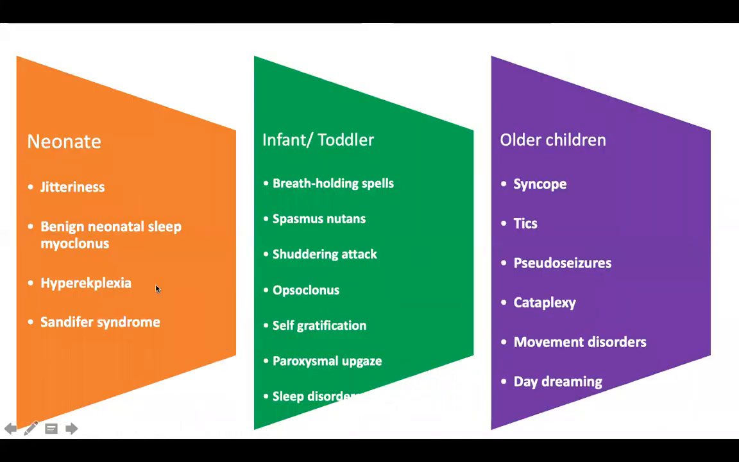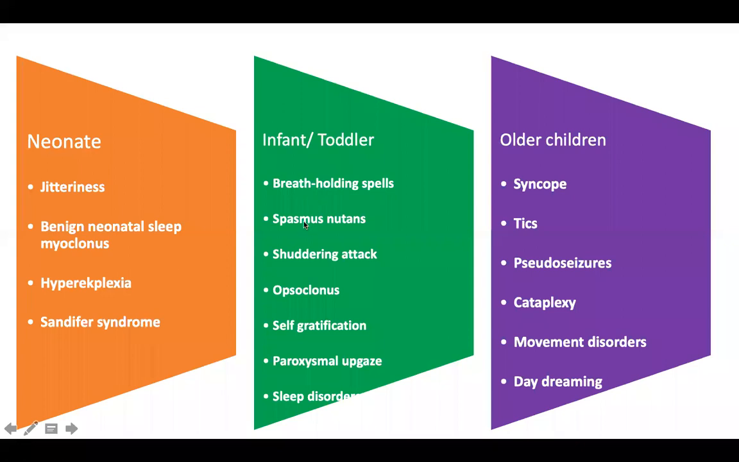If you want to classify as per the age, the events which are common in a newborn are jitteriness and benign neonatal sleep myoclonus. I'm sure most of you would know at least some of them, but some of you may not be aware of some of them. It may be 50-50 as of now, but in this session, we will try to see as many videos as possible. So a newborn could have jitteriness, benign neonatal sleep myoclonus, hyperekplexia or Sandifer syndrome.